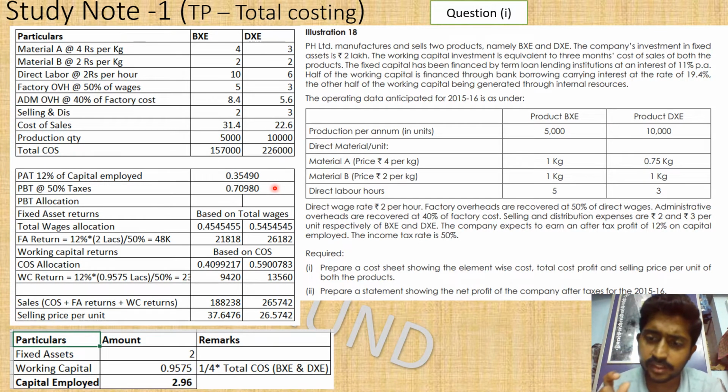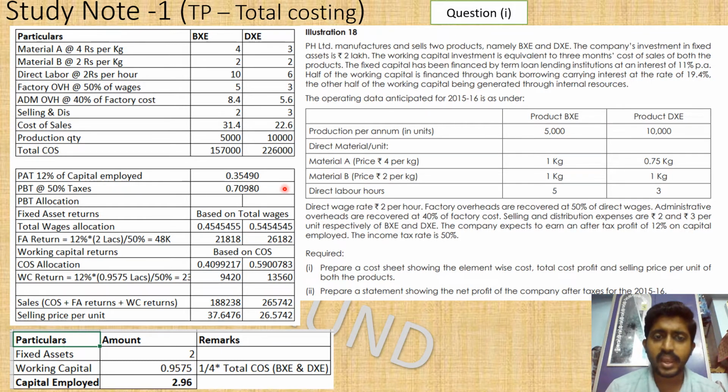So here is where the real complexity of the problem is. This 70,000 is not a very simple allocation. It requires a little bit of concerted effort. I suggest you remember this very carefully.